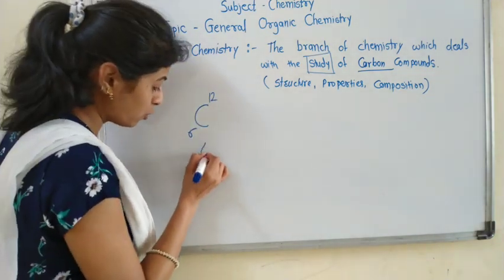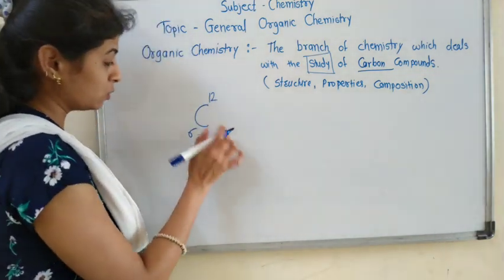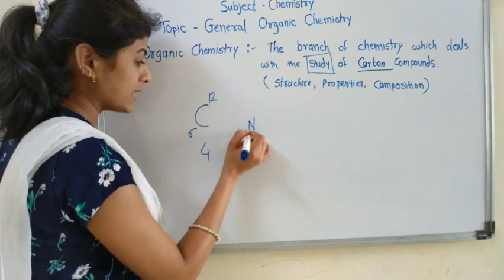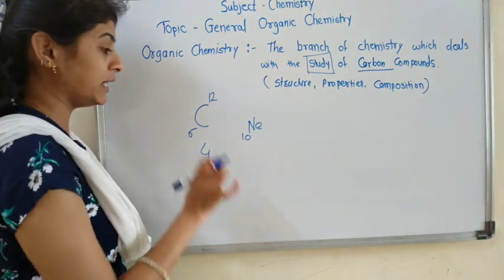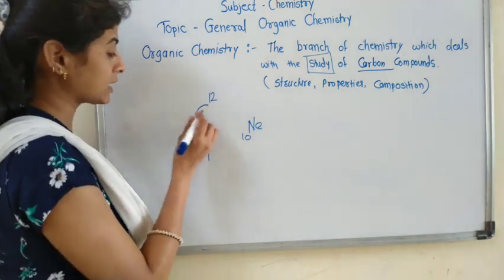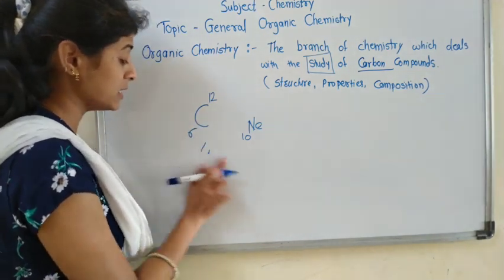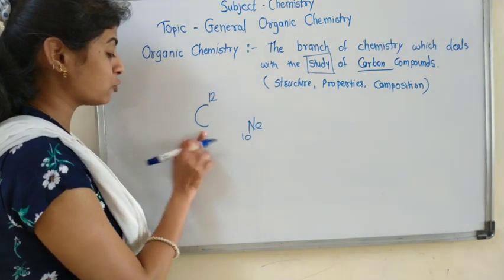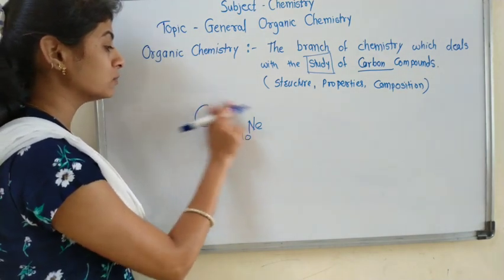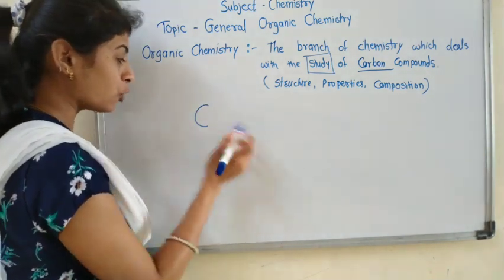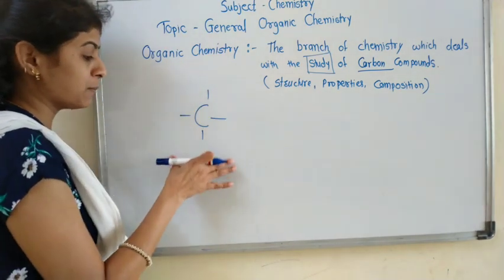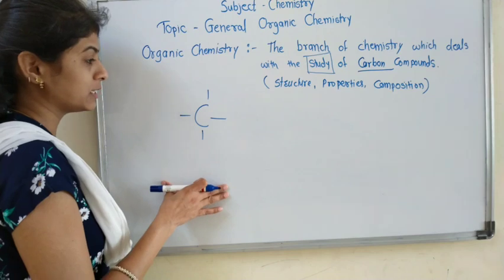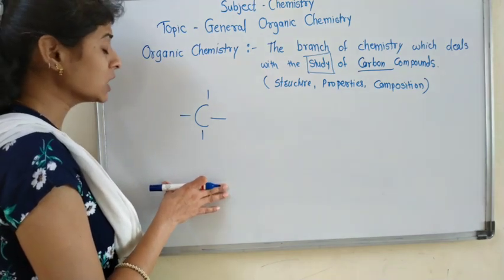It requires 4 more electrons to reach the noble gas neon. So 4 is its binding capacity. It means carbon has valency 4, so carbon forms 4 bonds to get a stable compound.